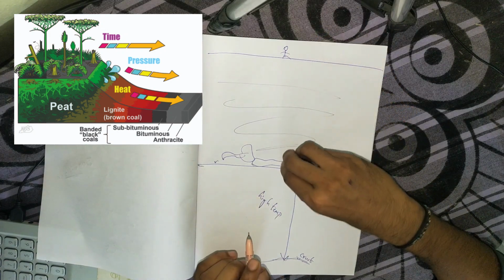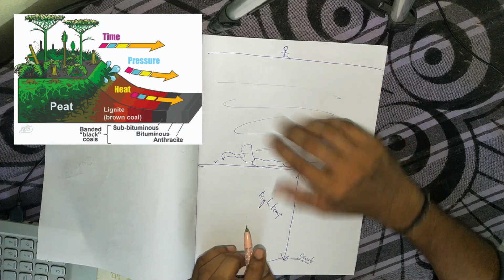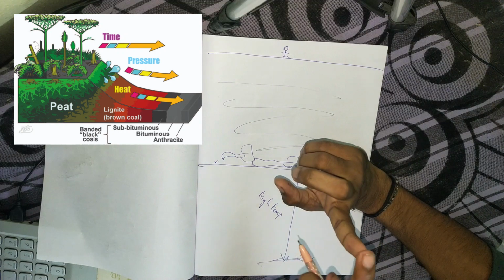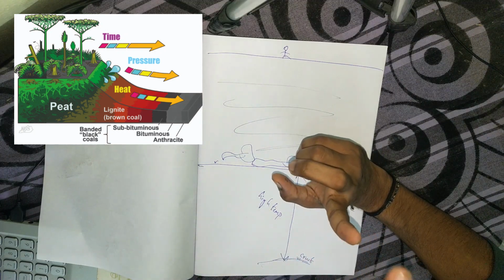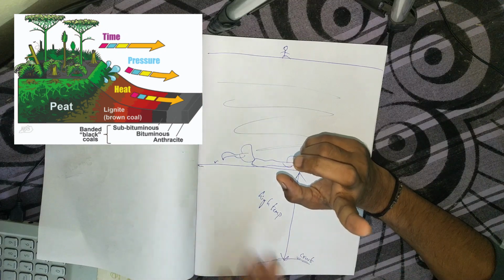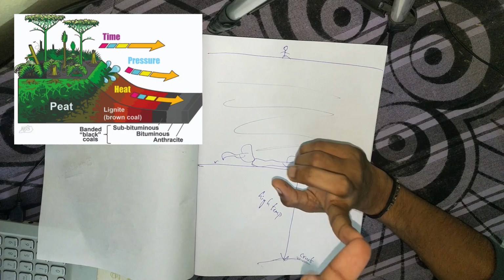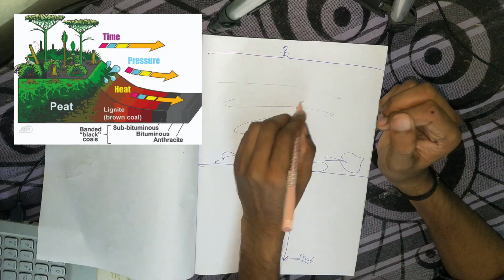But in this case, as layer by layer gets deposited over these plants, suppose let's consider this is your head. I am putting one book over here, second, third, fourth, fifth and sixth, book by book. Now the weight gets applied to your head. Yes or no? Which is nothing but pressure.